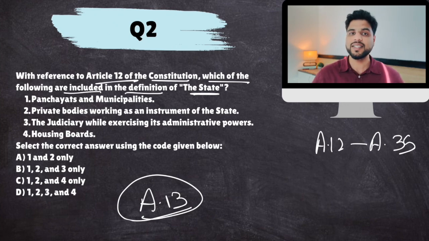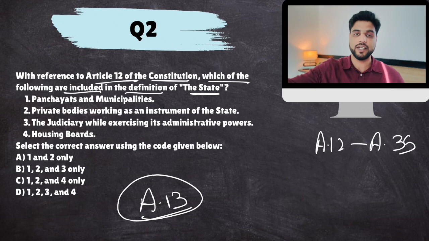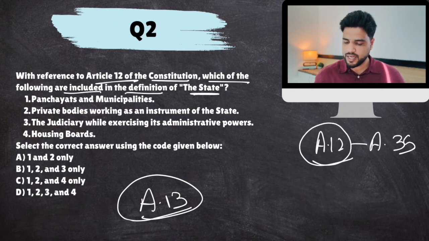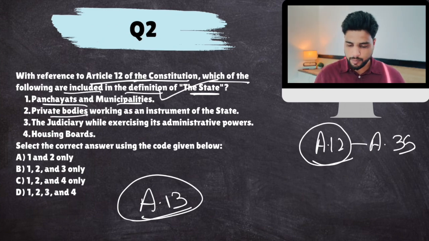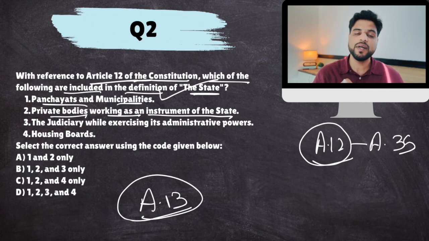Because these fundamental rights are available against the actions of state. So what is a state? Are PSUs included in state or not? So a proper definition of state was given in Article 12. Okay. Now, what is included in the definition of state? Panchayats and municipalities, yes, they are also part of state and they cannot take away your rights. Private bodies working as an instrument of state. Sometimes government hires private bodies to do a certain task. Those private bodies are also part of this definition of state.